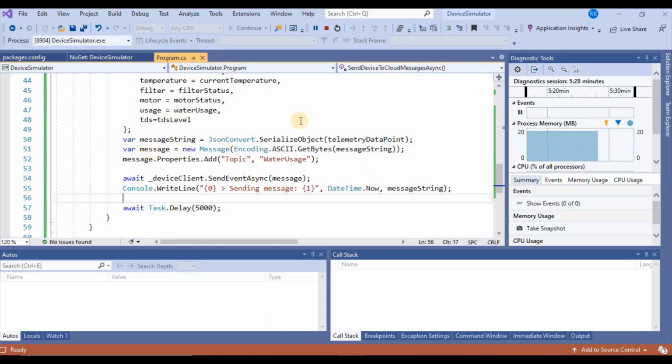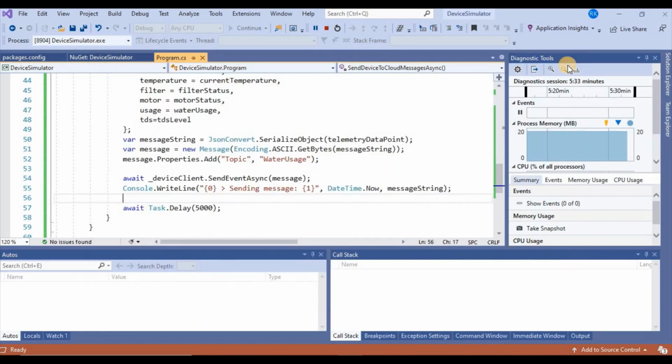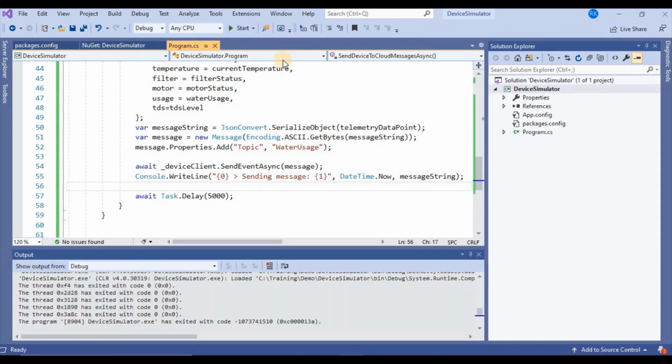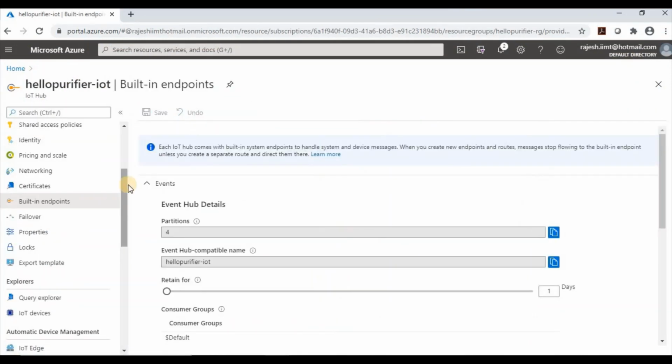So our simulator is ready. Now I'm going to stop this simulator. I have already sent a sufficient number of messages to the IoT hub. So I have stopped that simulator, and now I'm going to create one Azure function that reads data from the Azure IoT hub.